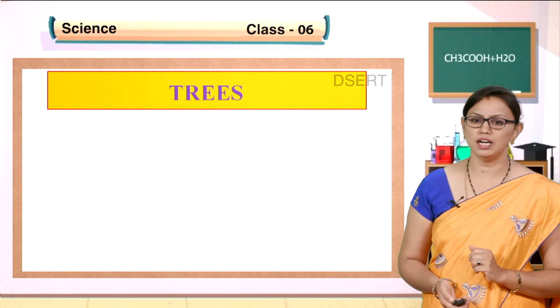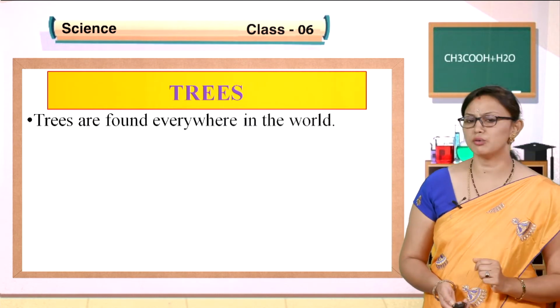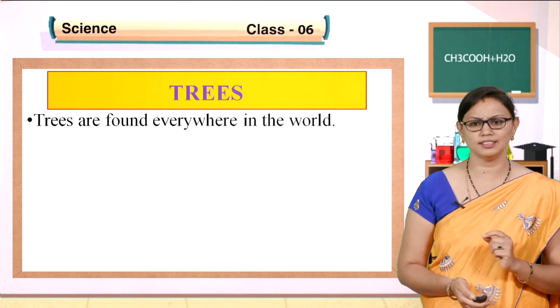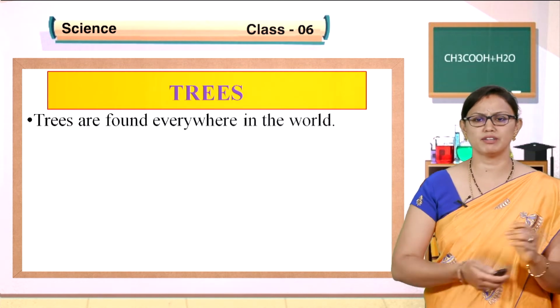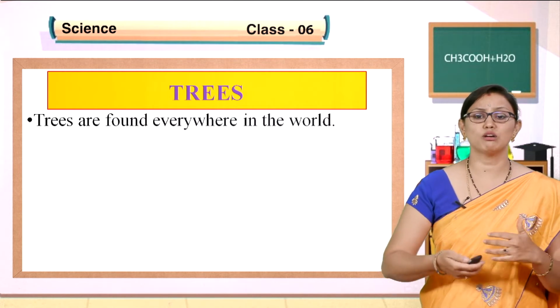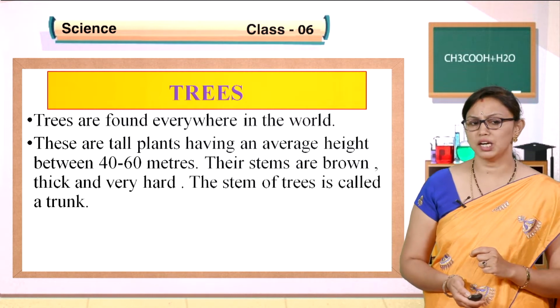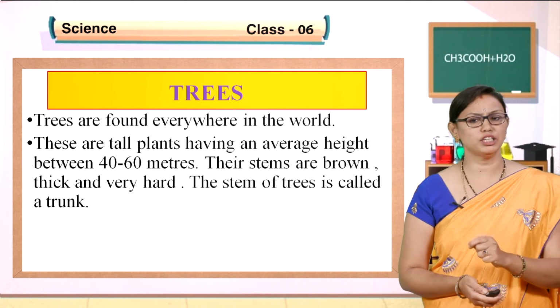Let us look into trees. It is another category of plants. Trees are found everywhere in the world, isn't it right? You will be seeing different types of trees and from trees we have a lot of uses also, children. These are tall plants having an average height of between 40 to 60 meters.